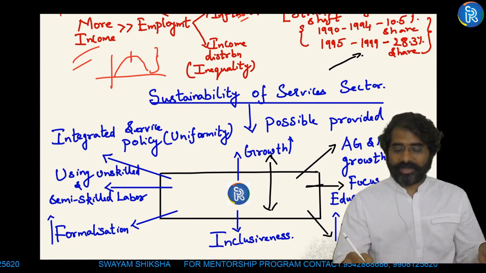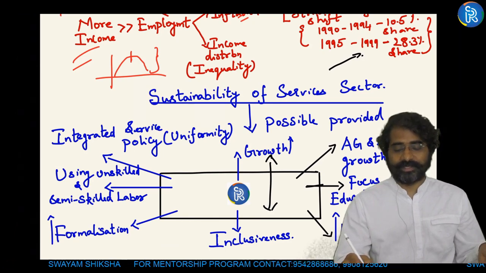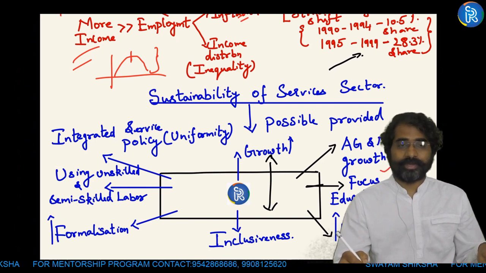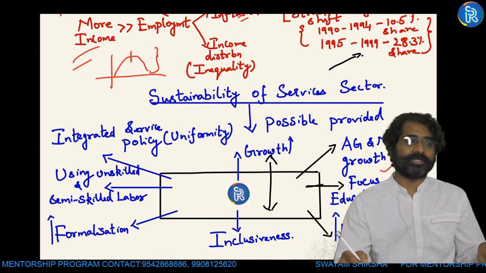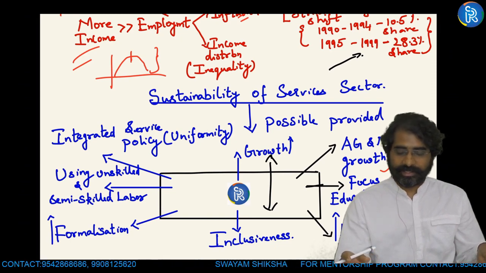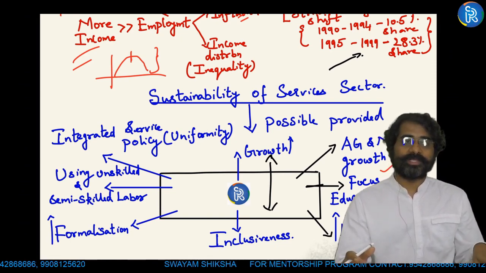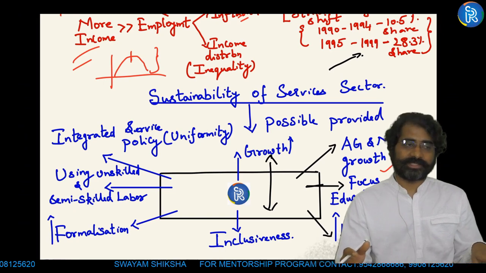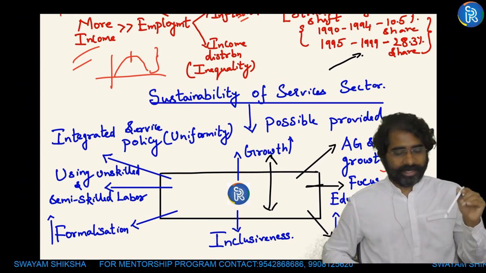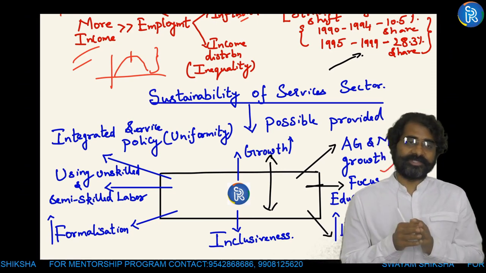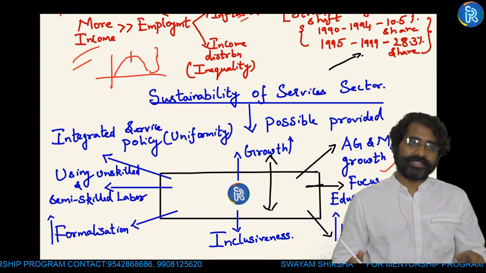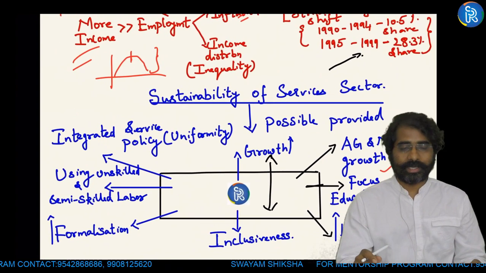Along with that, you also have to focus on agriculture and manufacturing. You cannot just depend on the services sector, and we have to focus on education and skill development. The service sector is a knowledge sector. So therefore, focusing on education and skill is very, very important. And along with this, if you want to make the services sector sustainable, you also have to focus on labor intensive services. So what I'm trying to explain here is, from the division of the question, you have to address each area, and then only you can come up with a conclusion.